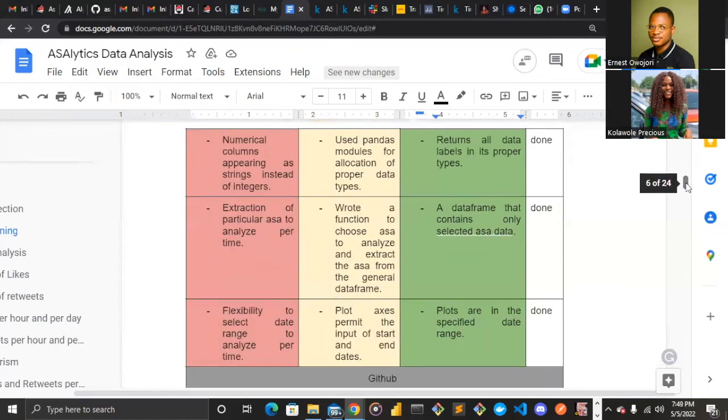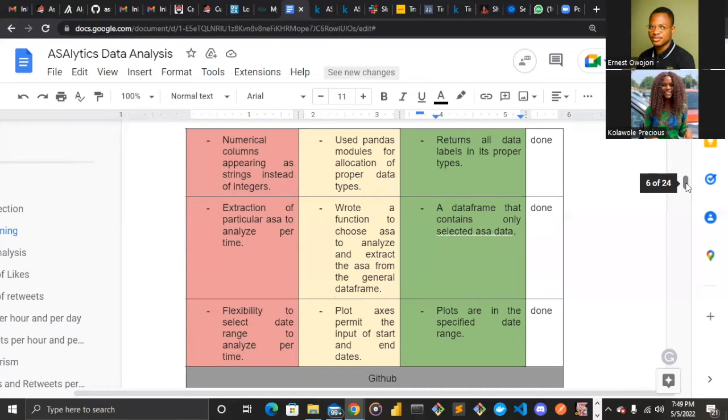The next problem is numerical columns, like upvotes, appearing as strings instead of integers. We solved this by converting the data types using pandas modules, which are very flexible in solving different data problems. After we did this, our data columns returned in their proper types.